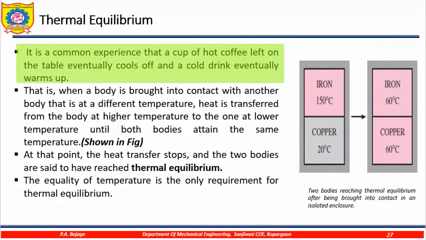So, in this diagram also with the help of an iron, the iron is 150 degrees Celsius, the copper is 20 degrees Celsius. So, iron temperature becomes 60 after some time and the copper temperature becomes 60. So, in such case what we can say, these two bodies are in thermal equilibrium, whereas the coffee, when it cools down to 25 degrees Celsius, it is a state of thermal equilibrium, means the temperature is same.